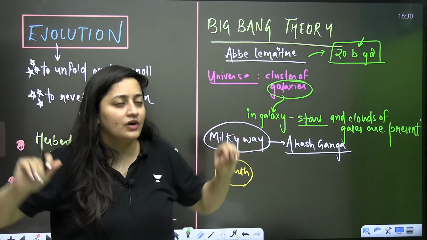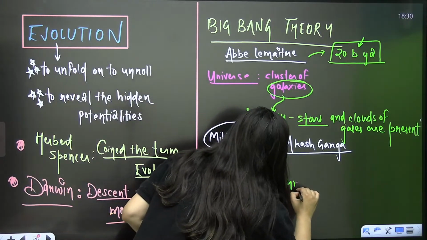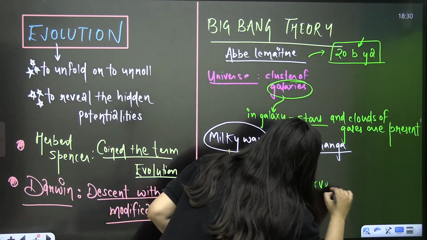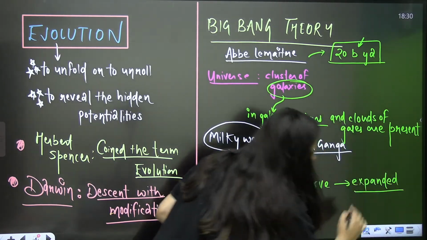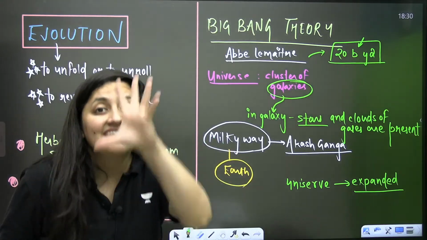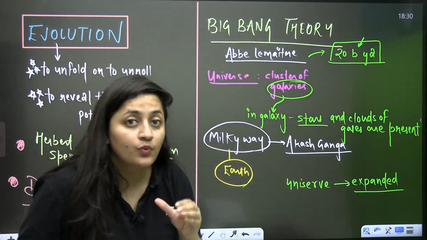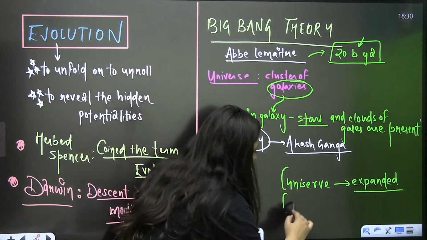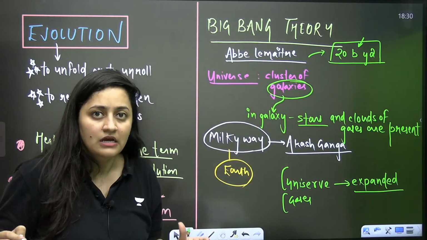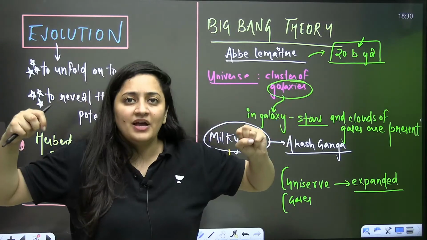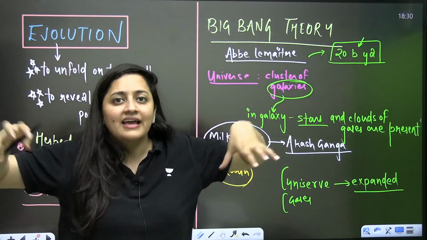After that explosion, what happened? Your universe expanded. Focus on this word. The universe expanded after that explosion, and with time, what happened, bache? Because a thermal explosion was there, the sound was unimaginable, but along with that, certain gases were also there.